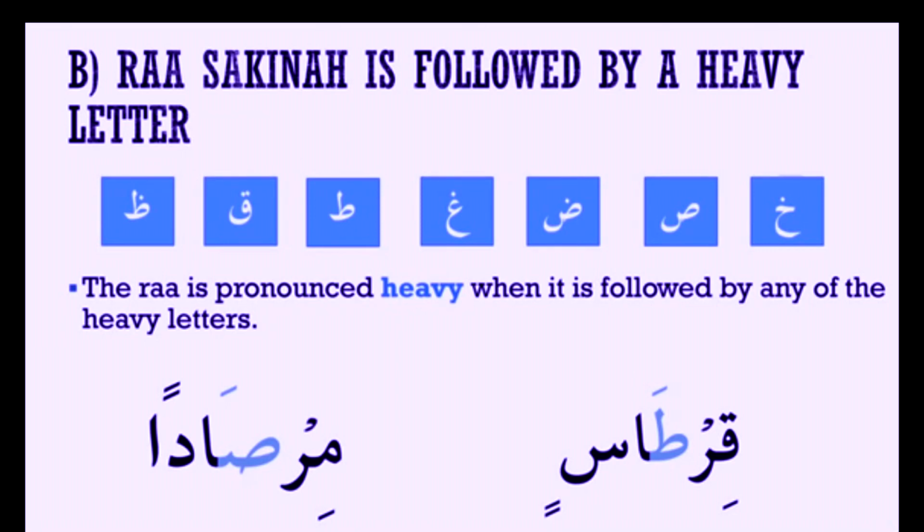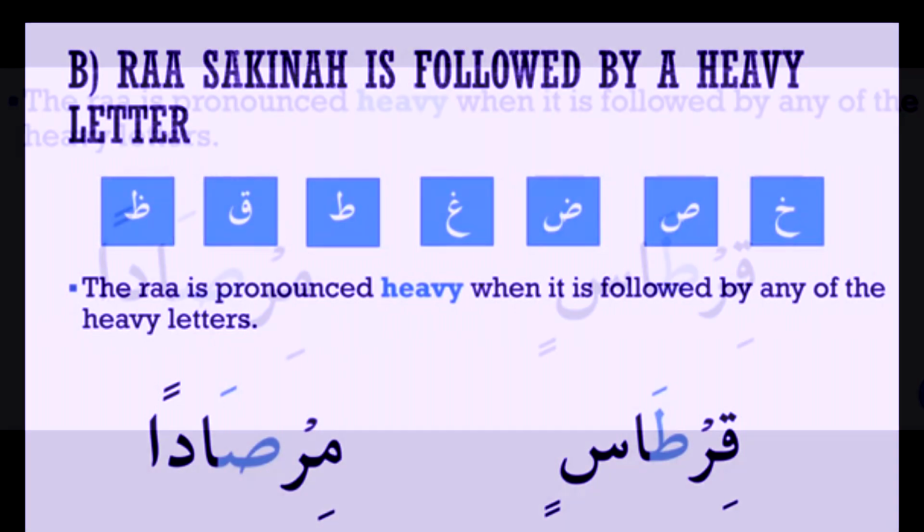Another exception: ra sakina is followed by a heavy letter. You know your heavy letters from last week? There are qaf, sad, dad, ain, ta, qaf, wa. The ra is pronounced heavy when it is followed by any of these heavy letters. Look at these two examples: khir-ta-sin, mir-sa-dan.